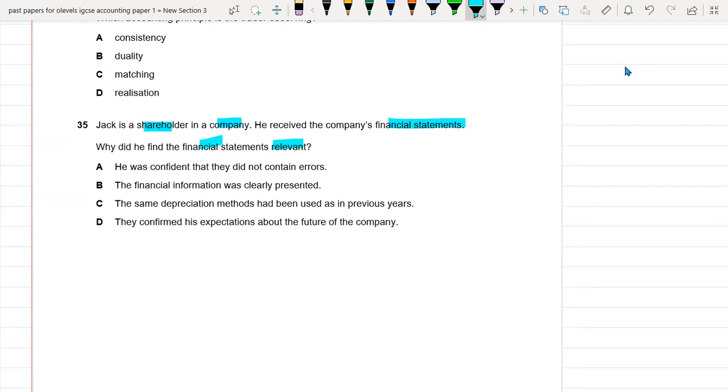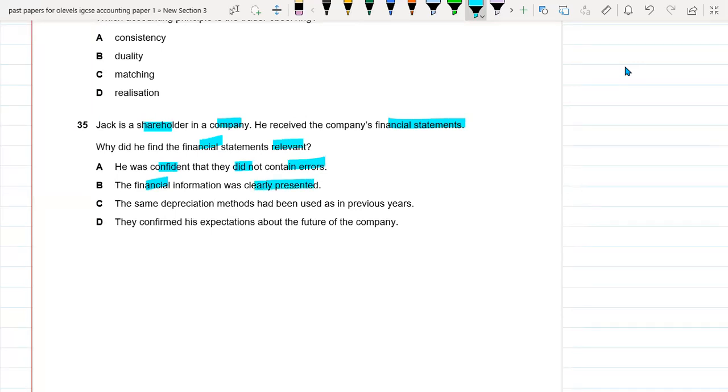Option A is that he was confident that they did not contain errors. No, this is not the reason he finds the financial statements relevant, because there are chances of errors in financial statements. Option C, the financial information was clearly presented.